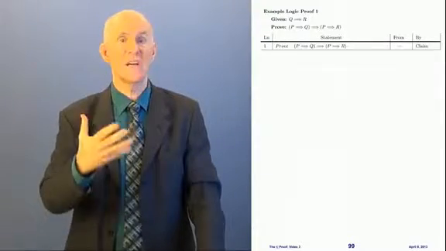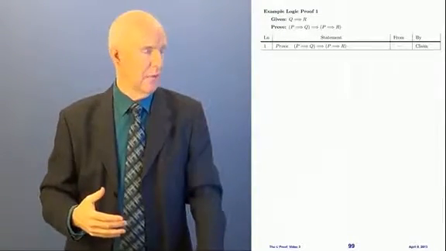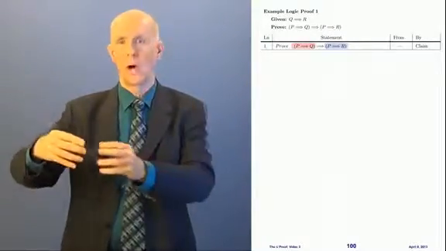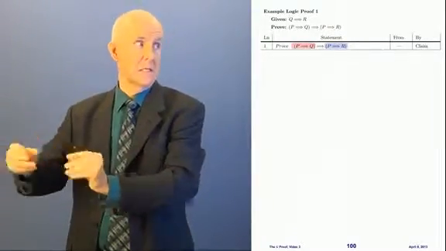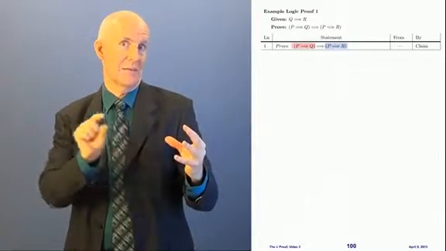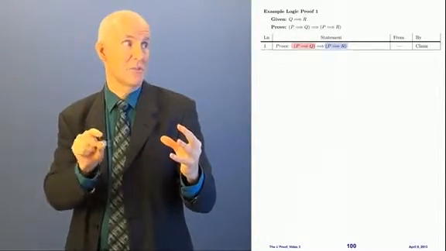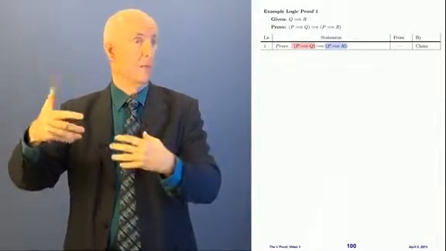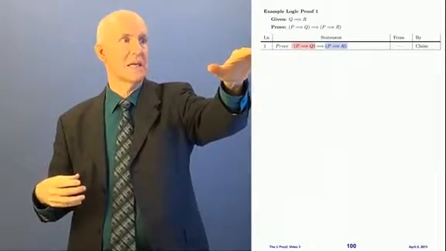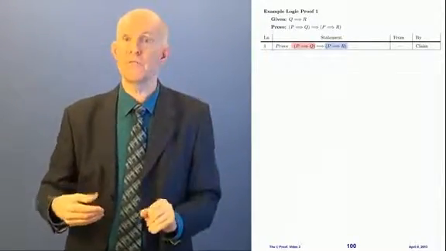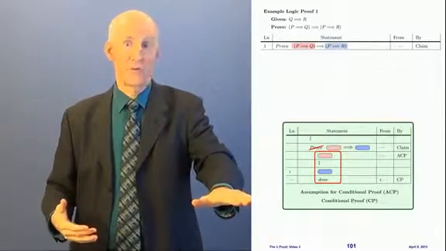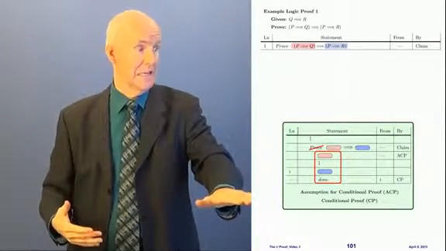All right, so now how are we going to do this? Well, we need to take a good look at line 1. What is the outermost statement here? Well, we've got this pink thing in parentheses, and we've got this blue thing in parentheses, and we've got a conditional between them. So it's a conditional. It's if pink, then blue, or pink implies blue. That's the form of this statement here. Well, if we're trying to prove a conditional, then we can use our rule of conditional proof. Let's see if we can use it.